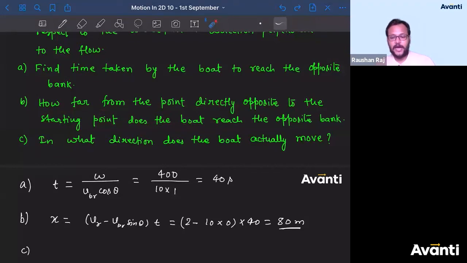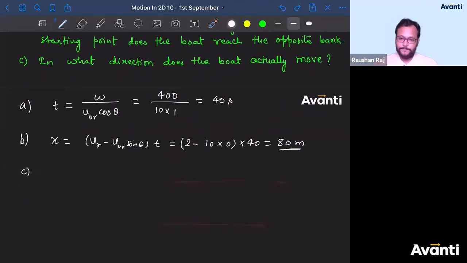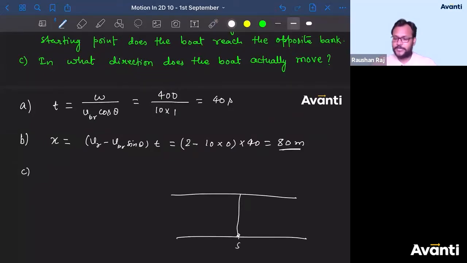What is the question here? How far from the point directly opposite to the starting point does the boat reach the opposite bank? What does it mean? If this is the river, this is common sense, Abhishek, and all those who are having this doubt. If this is the starting point and this is the point opposite to the starting point, I have asked how far from this point the boat is going to reach the opposite bank.